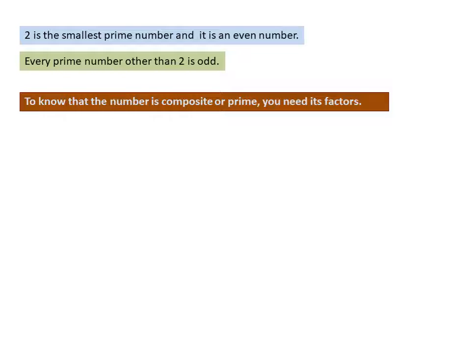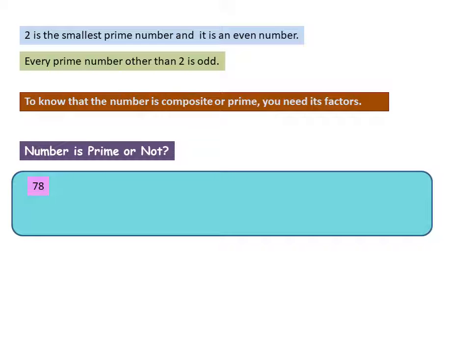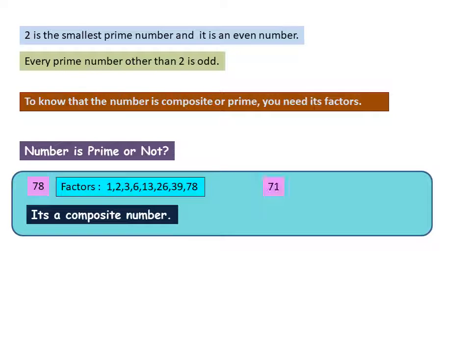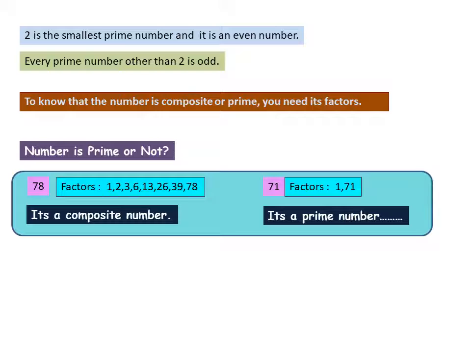To know whether a number is composite or prime, we need its factors. So let's take an example, 78. What are the factors of 78? 1, 2, 3, 6, 13, 26, 39, 78. So it has 8 factors. So it is a composite number. 71 has only 2 factors, 1 and 71. So it is a prime number.